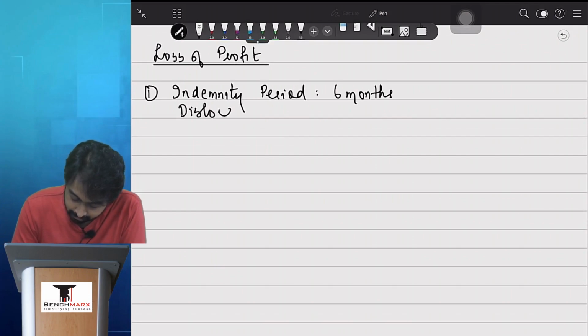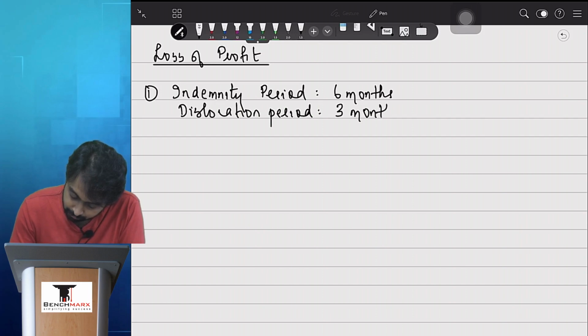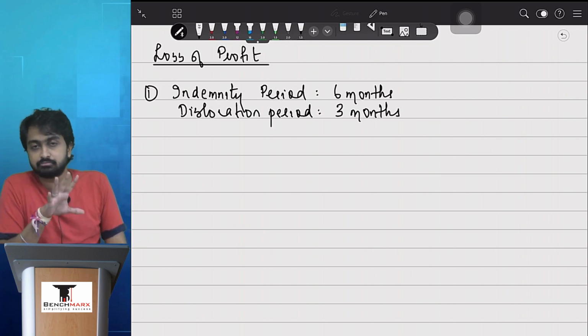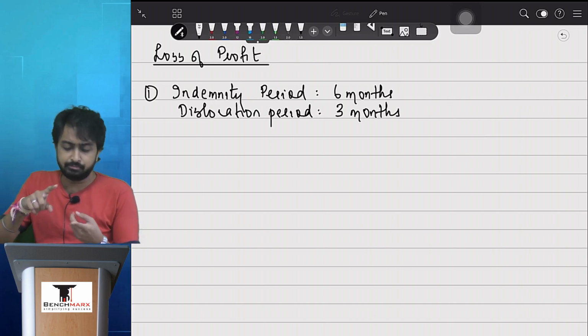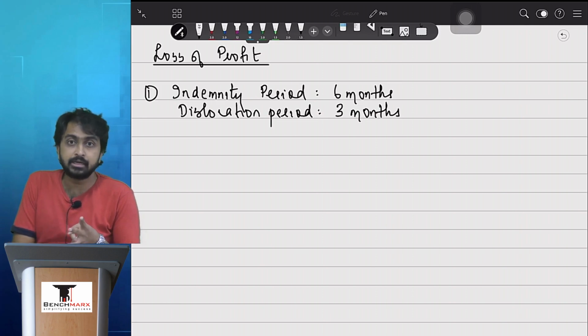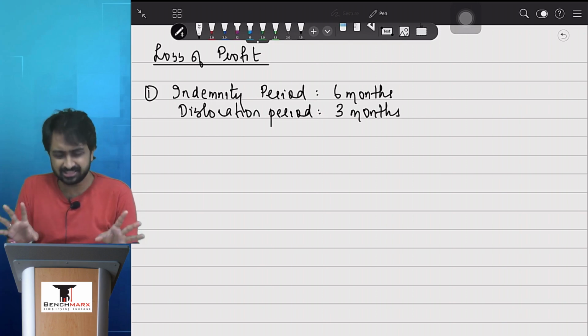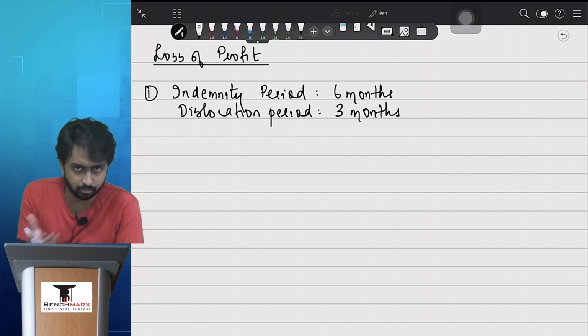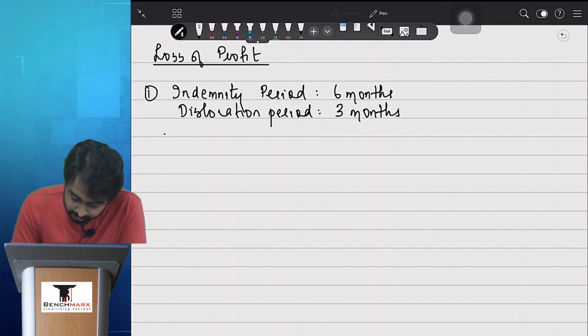We then compare it with the dislocation period. The dislocation period is 3 months, because we had read that line that the sales suffered for 3 months. Sales suffered, business disorganized, sales impacted, the fire impacted the business. All these are having same meaning, that the period is dislocated, that is the dislocation period. Therefore, the calculations are going to be made for 3 months.